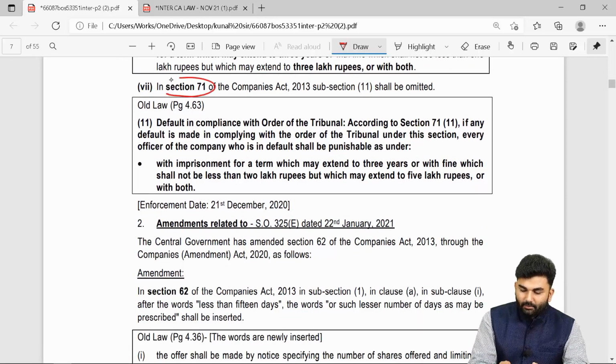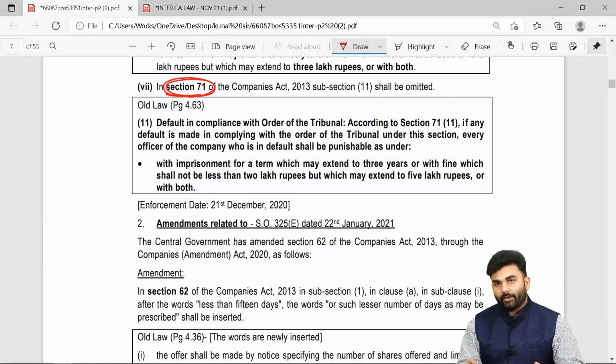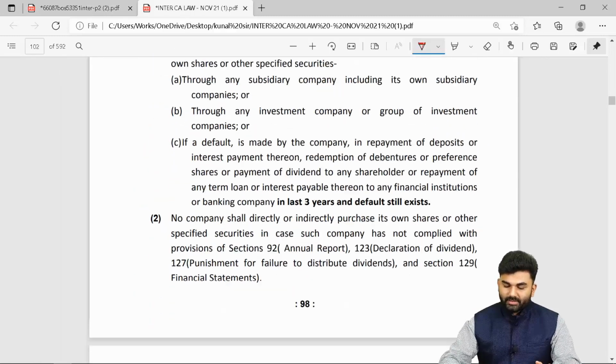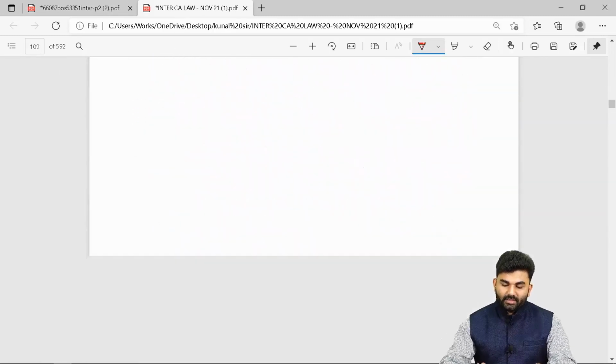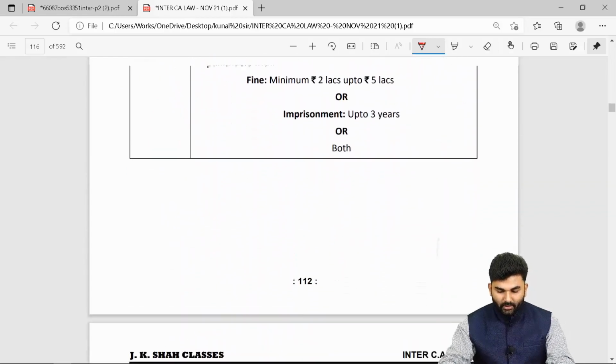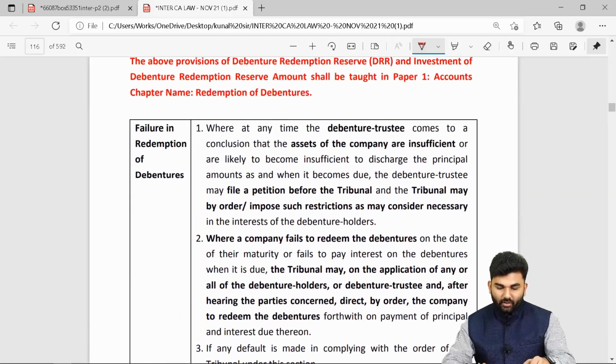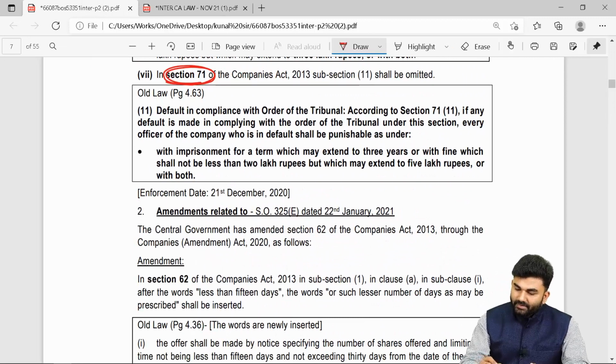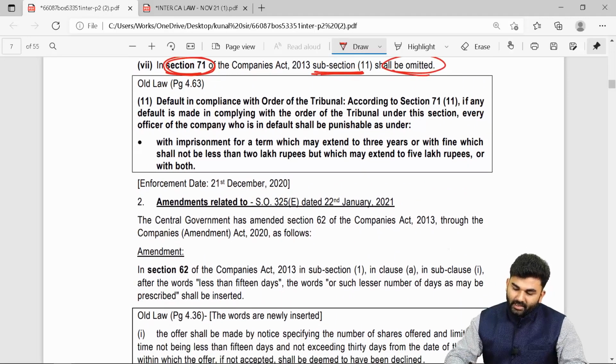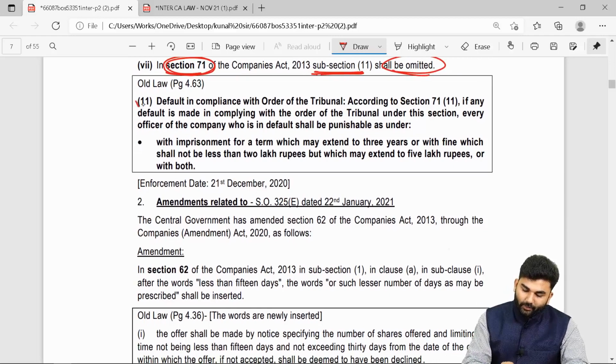Okay. The next is about section number 71, which is about debentures. In the provisions of debentures, subsection 11 shall be omitted, and subsection 11 is towards the penalty provision.